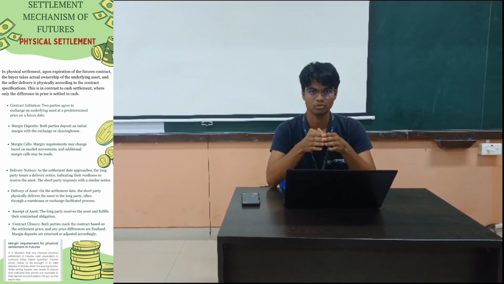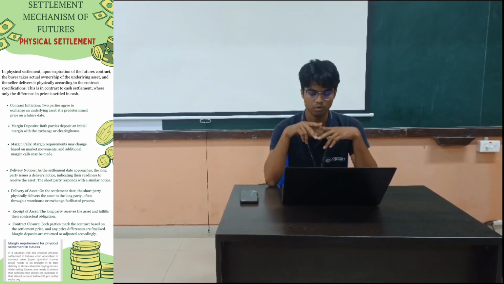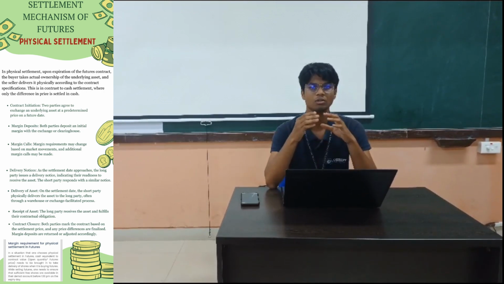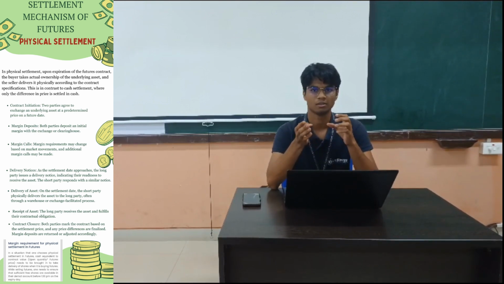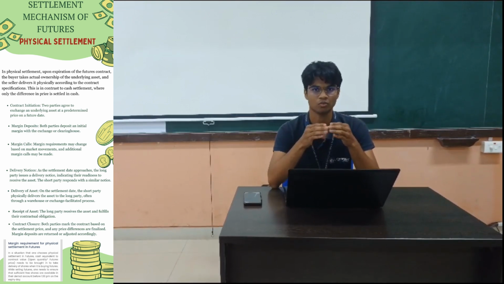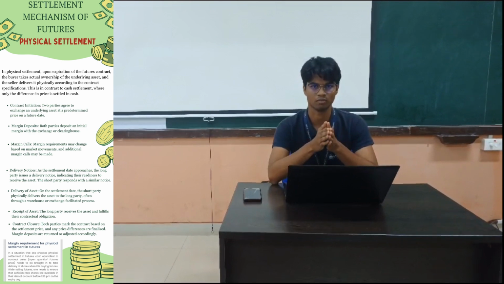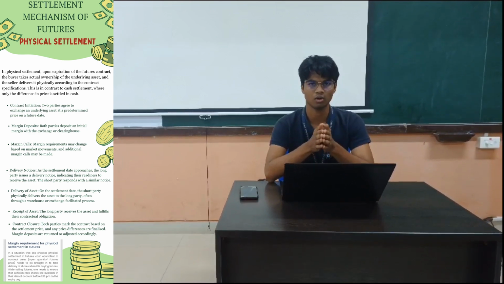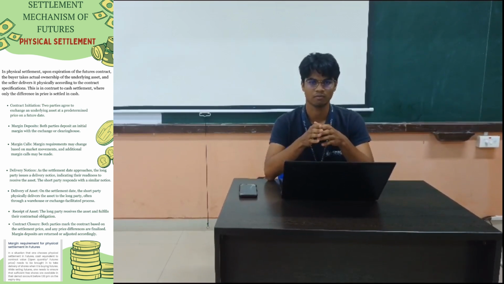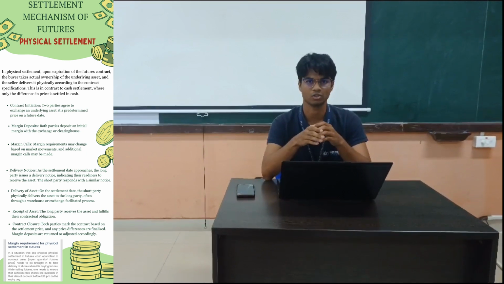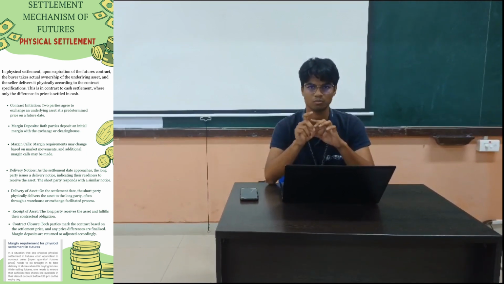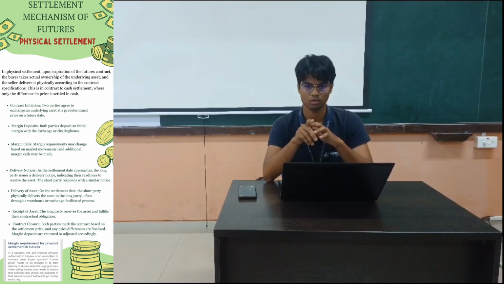That's how a future contract is formed. The next point is margin deposit. Both parties need to deposit a certain amount of money with the exchange, whether it be a broker or a clearing house where they are forming the contract.